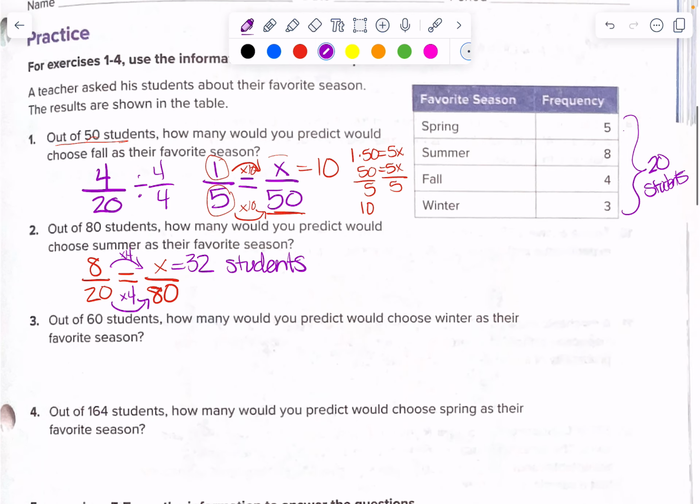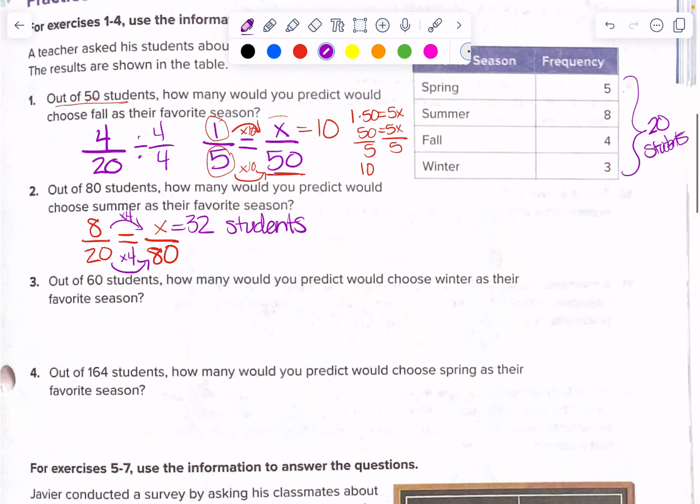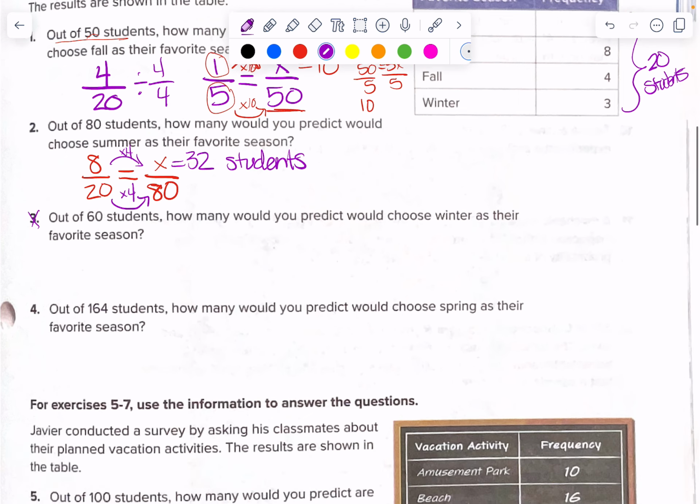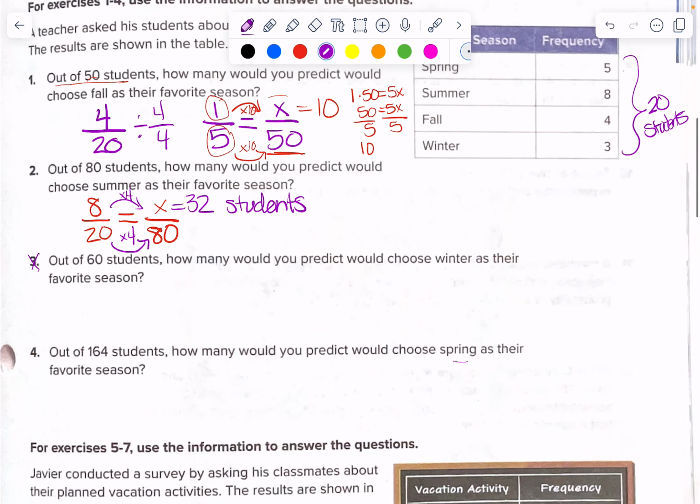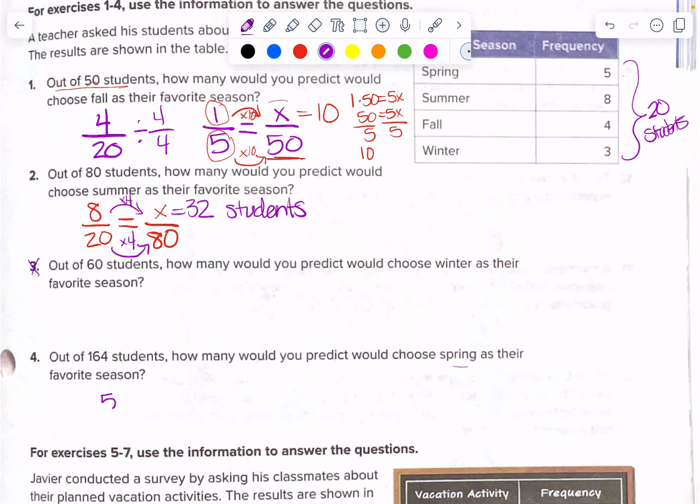And then, let's see, we're going to skip number 3 right now. Number 3 is going to be the same idea. We're going to look at number 4. So out of 164 students, how many would you predict would choose spring as their favorite season? Same idea, I have 5 out of 20 that chose spring as their favorite season, and I'm going to figure out of 164 students, how many would choose spring.